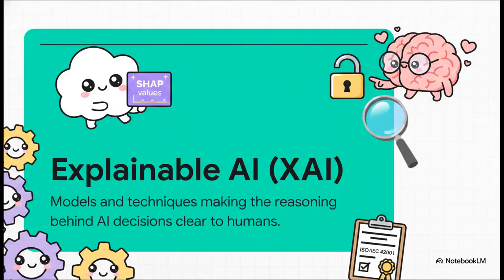So what's the fix? The fantastic solution to this opacity challenge is explainable AI, or XAI. This is exactly what auditors look for to bridge that transparency gap. XAI uses specific models and techniques, things like SHAP values, for example, that make the reasoning behind AI decisions clear and actually understandable to human operators. For an auditor, verifying the use of XAI means verifying that decisions, especially those high-stakes ones like healthcare predictions, can actually be justified and trusted. Transparency isn't just some buzzword here. It is a documented, absolutely crucial technical requirement.